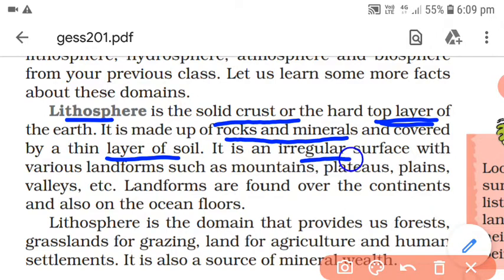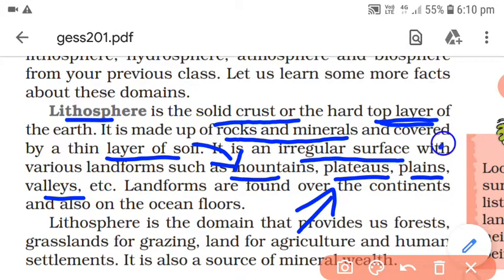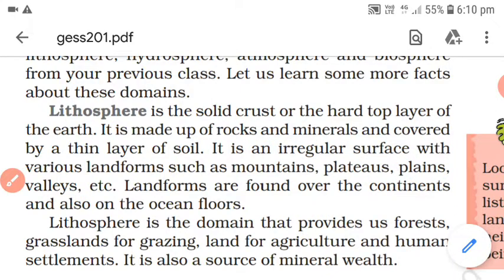It is an irregular surface. The crust is uneven; it is not at one level everywhere. If we think that everywhere the thickness is only 5 kilometers, no, we cannot. But the average thickness can come to 5 kilometers. So it has an irregular surface with various landforms such as mountains, plateaus, plains and even valleys. So wherever you find a change in relief features in the lithosphere, there will be changes in its thickness too.